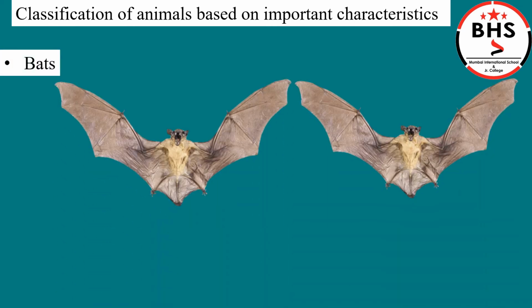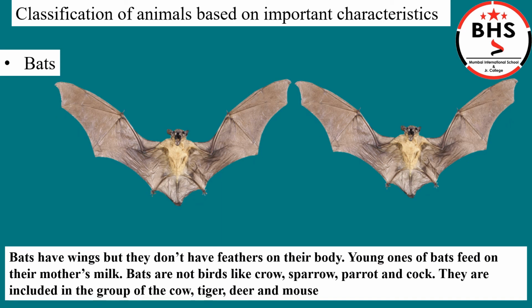Students, there is a special mention here. Bats. Bats have wings, but they do not have feathers on their body. Young ones of bats, small babies of bats, feed on their mother's milk. They drink their mother's milk. Bats are not birds like crow, sparrow, parrot, and cock. They are like cow, tiger, deer, and mouse. Bats are also called mammals.